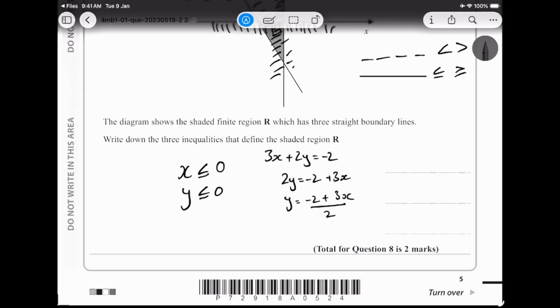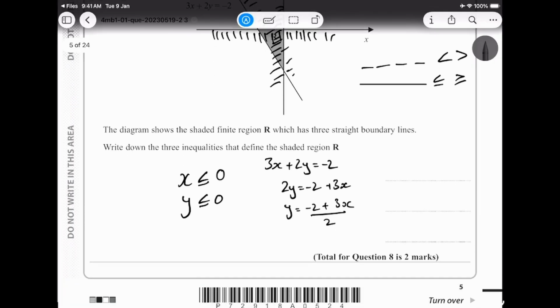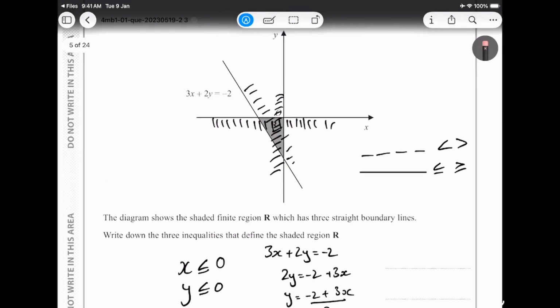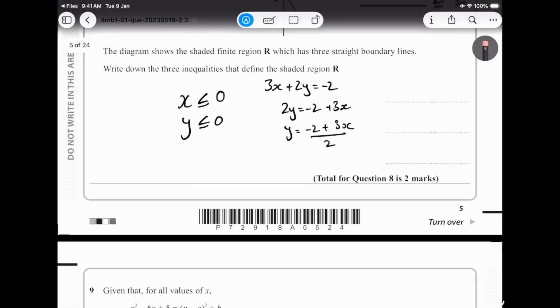Now I have y individually, so I can decide whether my y value is increasing or decreasing. If I'm shading this side of the line, then my y values, if you notice, are decreasing, going down. But if I'm shading the upper side, my y values are increasing. So what can I say? I can say that y is greater than or equal to negative 2 plus 3x upon 2.